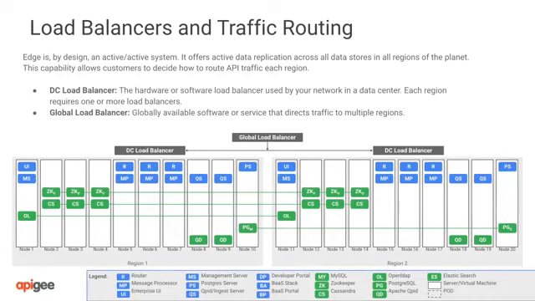Apogee Edge is designed as an active-active system. Data replicates continuously across regions in the planet. That means that you can run traffic through all regions simultaneously. This is done through a global load balancing mechanism, which is usually based on DNS and may take advantage of geolocation to route requests to the closest available Apogee region. Regions will also have a local load balancer to distribute requests to routers once they arrive. With this in mind, let's discuss some outage examples to see how the system will respond and which actions you will need to take to recover.